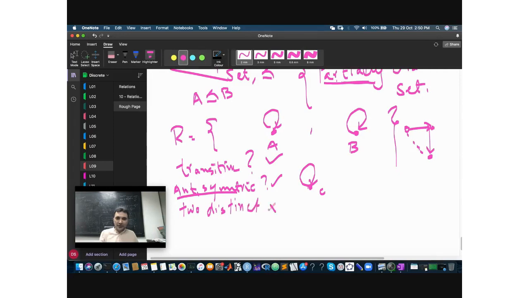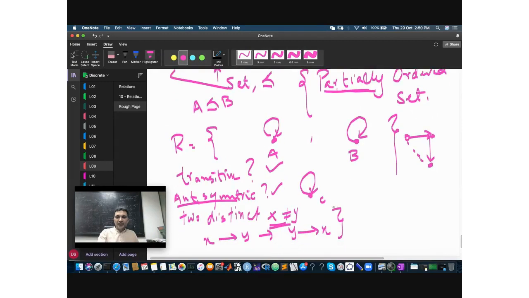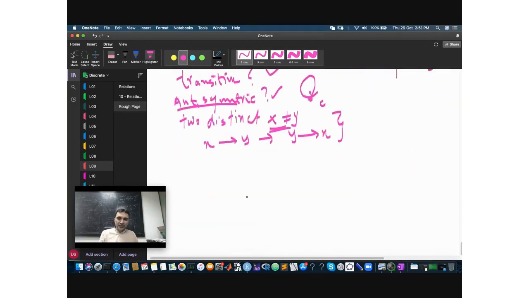elements x and y, x not equal to y, if xy is there, then this should imply that yx is also there, right? For distinct elements. Okay, so this is antisymmetric. Let me give you an example. So we can call this vacuously true. Yeah, it's vacuously true.